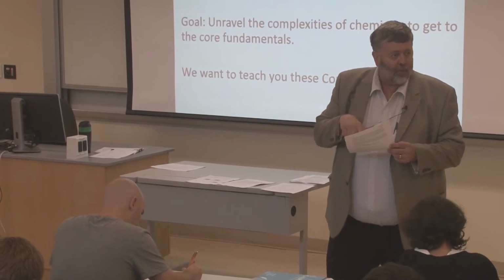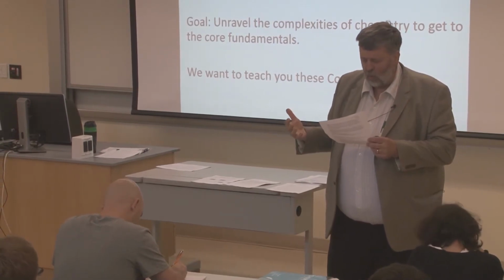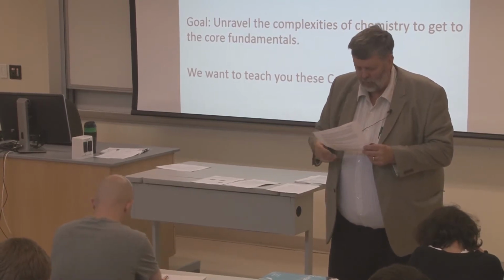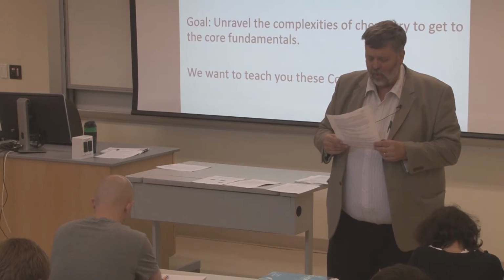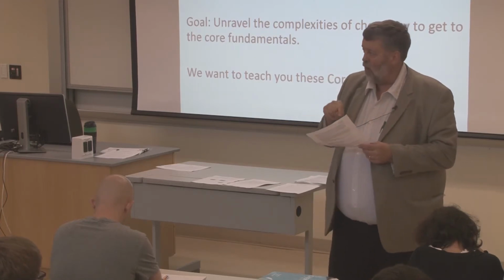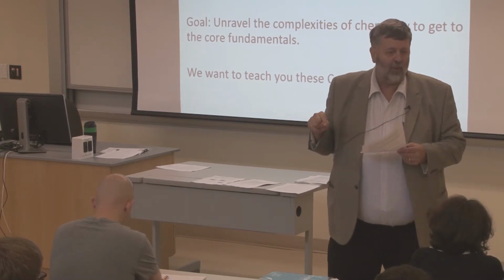The grade points that are available in this course are listed. You've got 100 points for homework and worksheets. Each exam is 100 points. There are 3 of them, 300 points. Quizzes are 100 points. The final is 200 points, in total 700. The same grading distribution is used for all 7 of the Chem 132 sections.